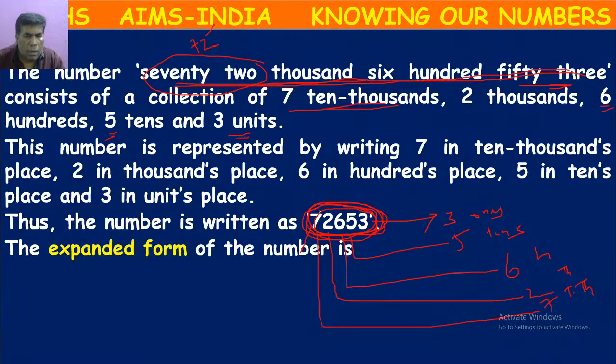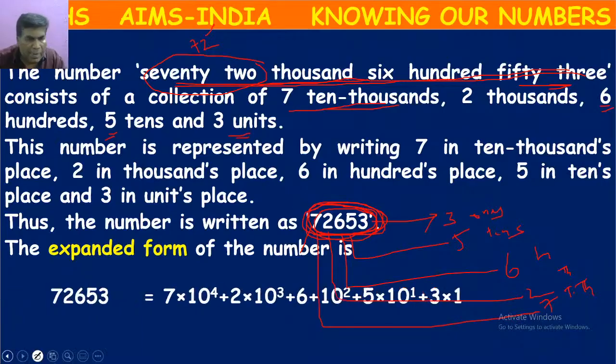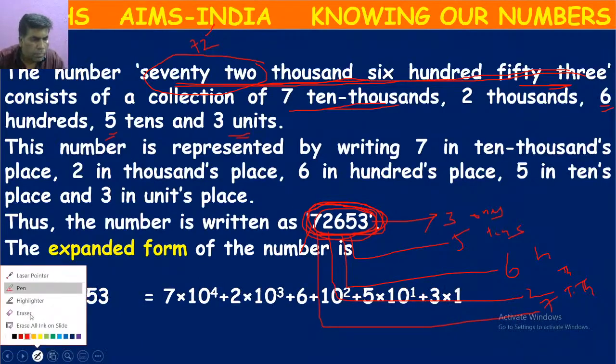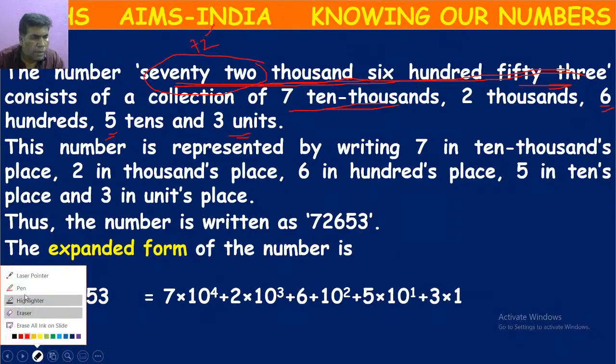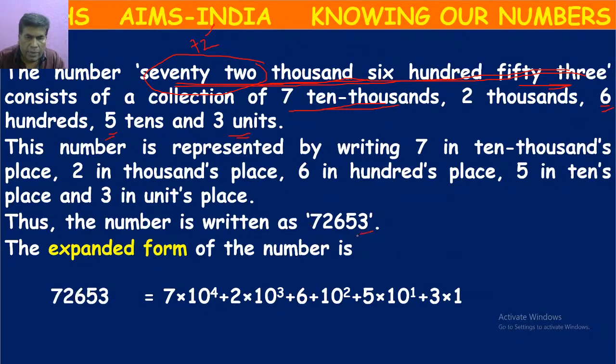Now the expanded form. In the units place we have 3, so 3 should be multiplied by 1. In the tens place we have 5, which should be multiplied by 10, meaning 10 power 1.